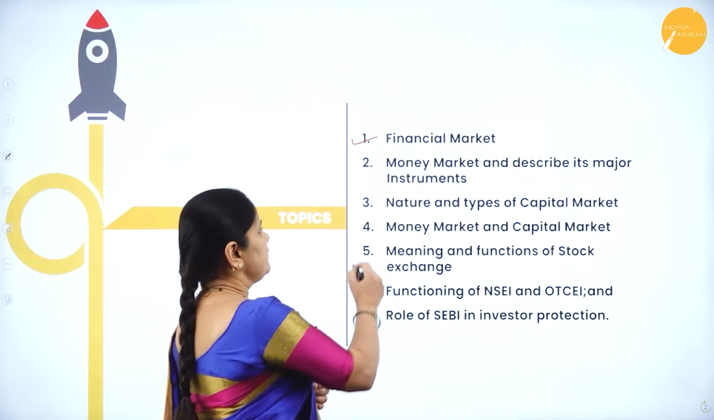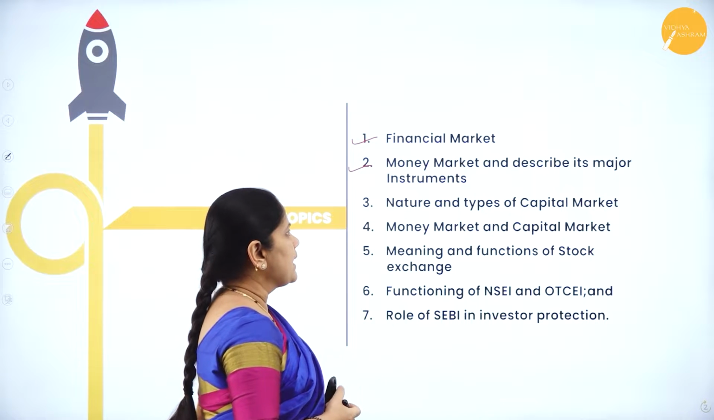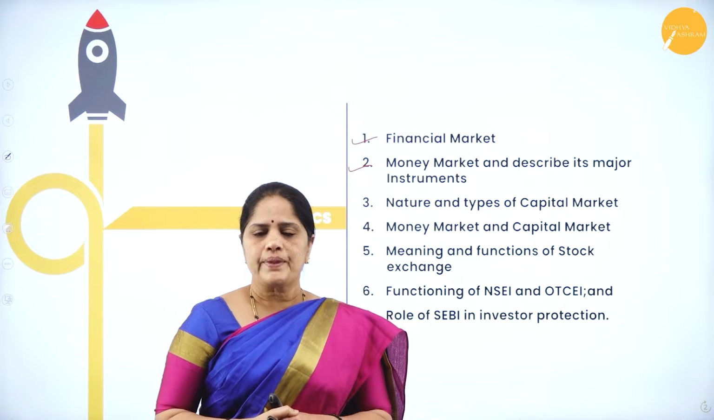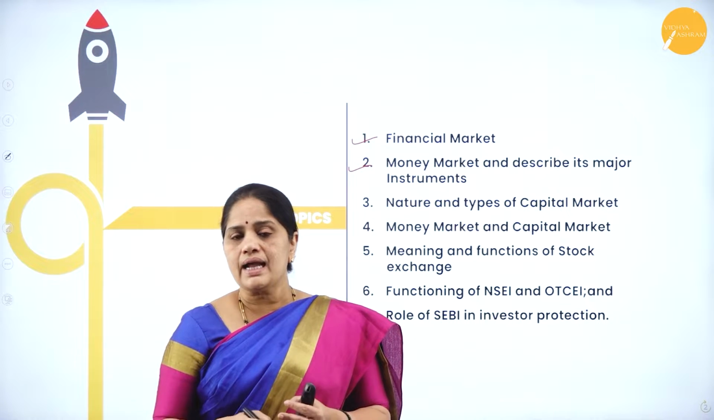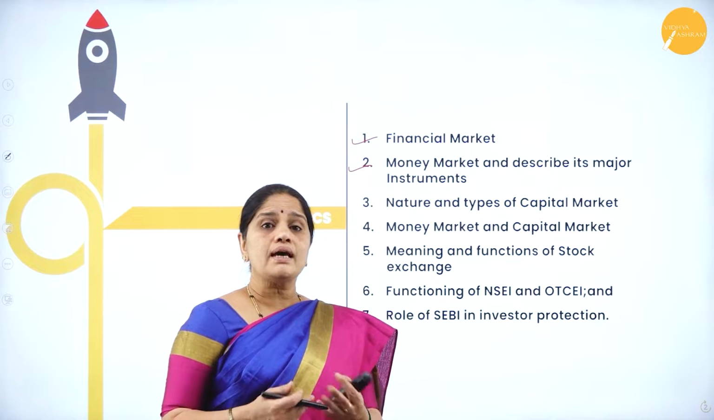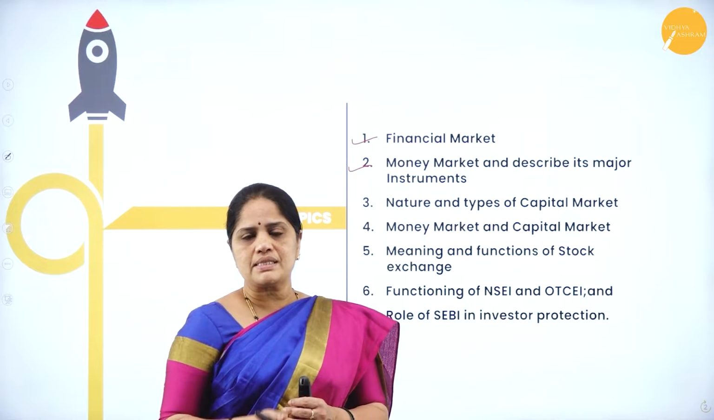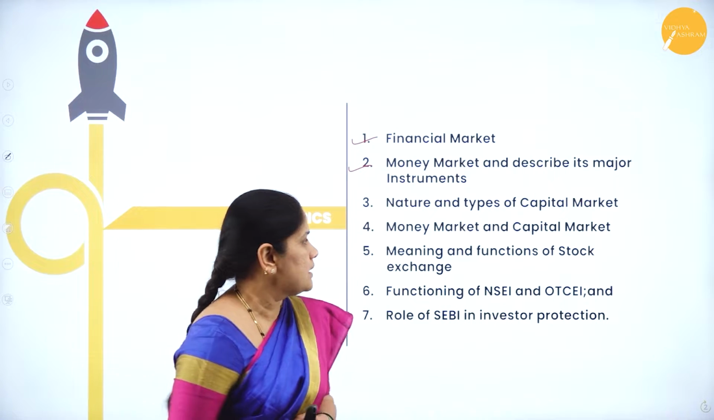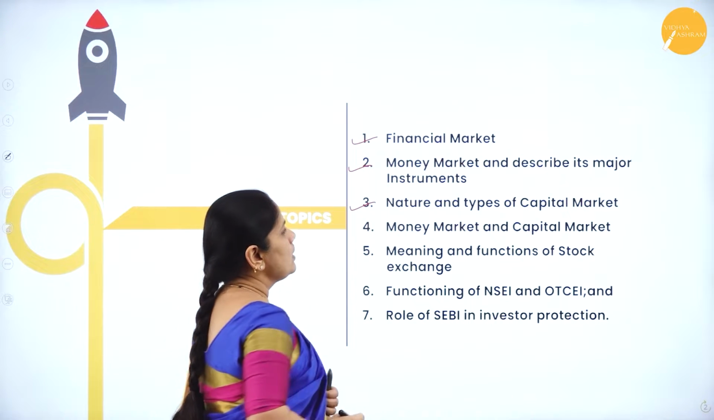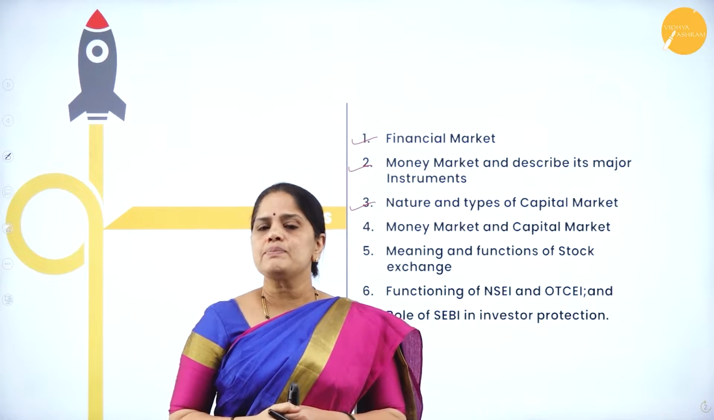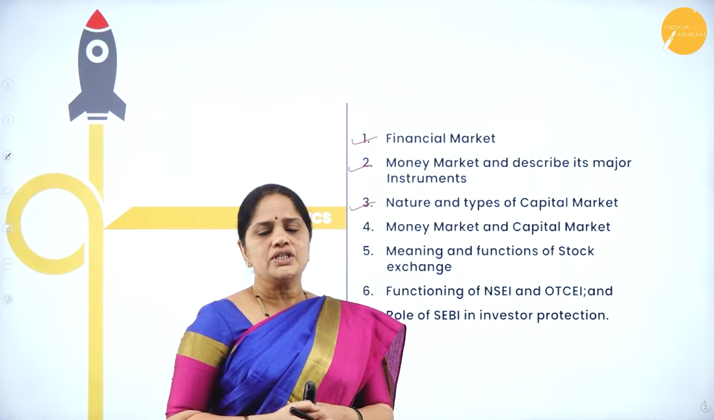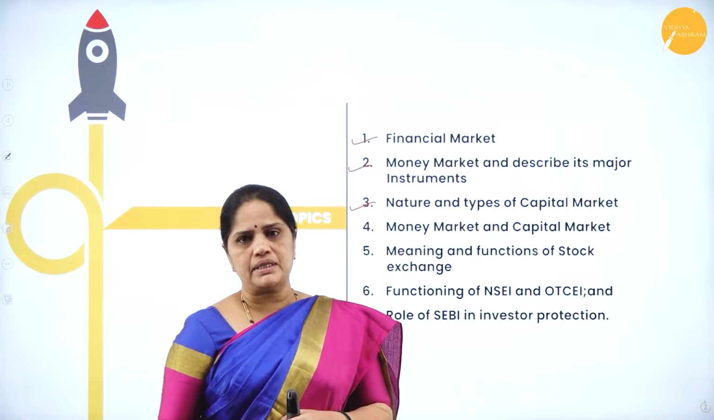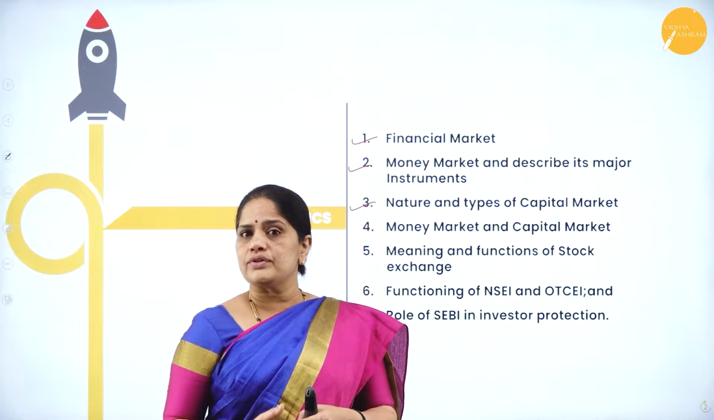Next, we will be looking into what is the money market, and we will also be able to describe its major instruments. After we know what a financial market is, we will discuss the types of financial market. The first type is the money market, and the various instruments which will be traded in the money market. Next, we will also be discussing the nature and types of capital market. We should understand that through the capital market, all the businesses will be able to raise the capital, that is the long-term funds needed for the business.